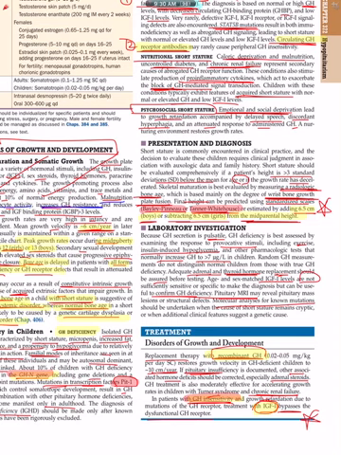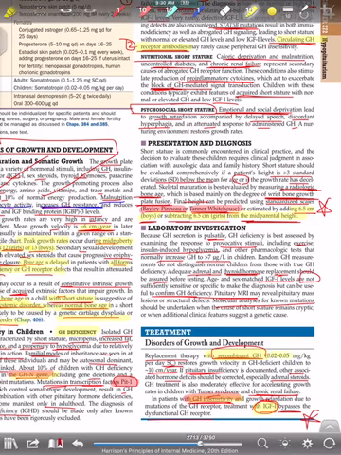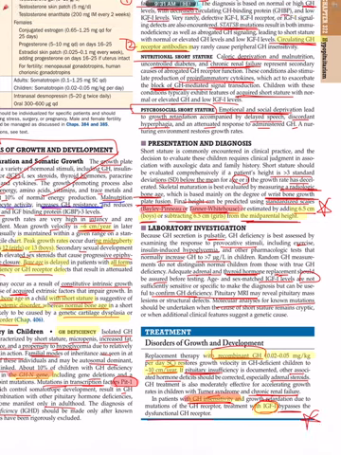The treatment will be recombinant growth hormone, that is 0.02 to 0.05 mg per kg per day subcutaneously, so it will increase the height. With recombinant growth hormone, around 10 centimeters per year will be the growth rate. In pituitary insufficiency, do replacement of other hormones too. And if it is GH insensitivity, how will you know? The GH levels will be high and not low. So in those cases we give IGF-1.